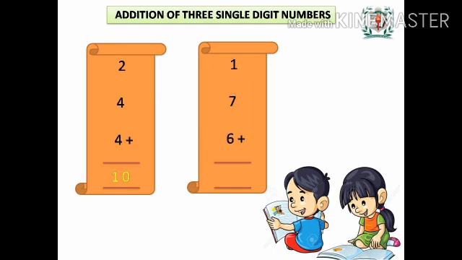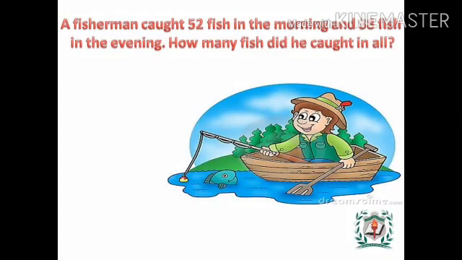So, 1 plus 7 plus 6 gives 14. That is, the sum of these three numbers is 14. Now see, 14 is a two-digit number. Here we get the answer in two-digit number. Are you clear? Okay? Okay children, now it's time to look into a word problem.